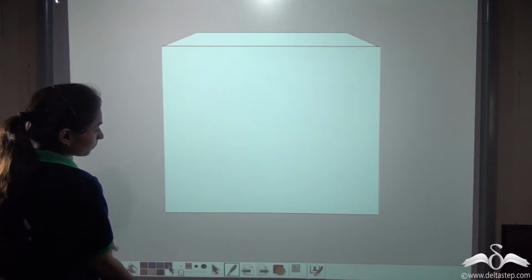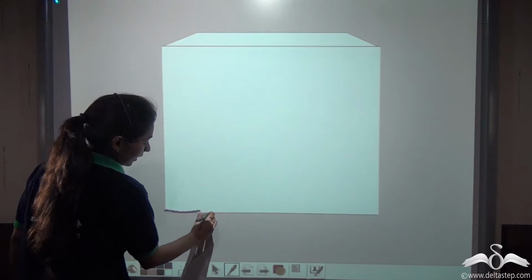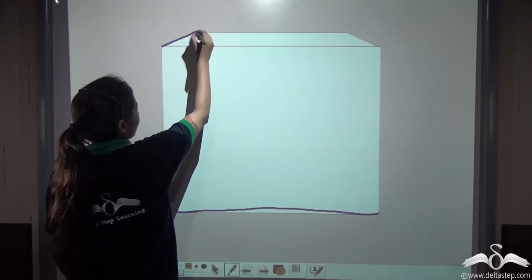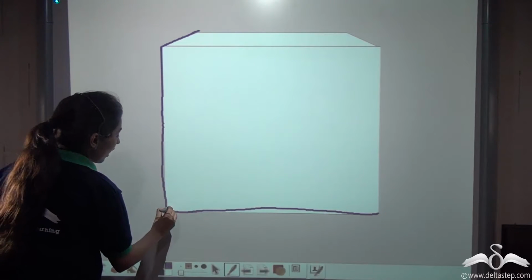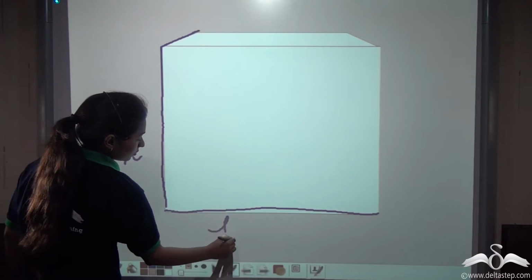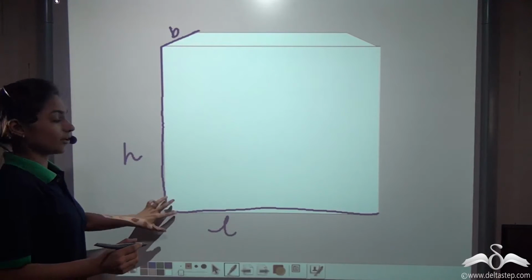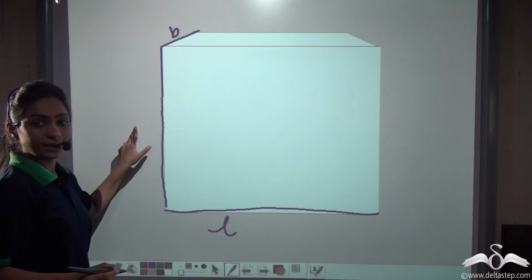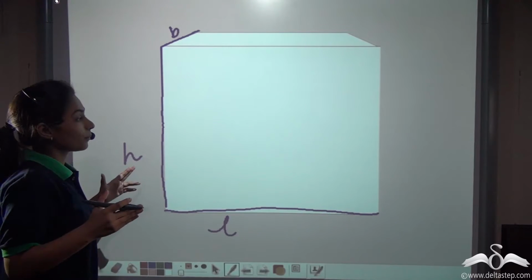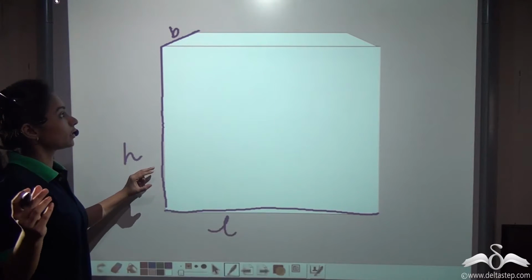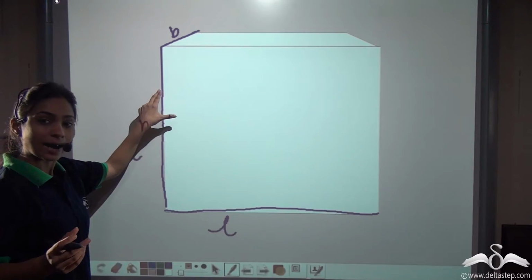So, you can tell me that yes, we can see the length. This is called the breadth. This is actually called the height. So now you are convinced that a cube has three dimensions, length, breadth and height. It is actually a square because all the faces of this cube are squares. So it is actually a square with some height.